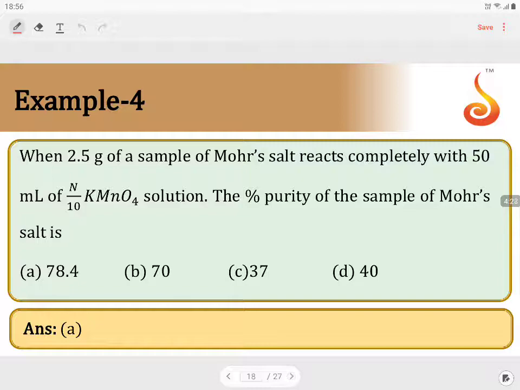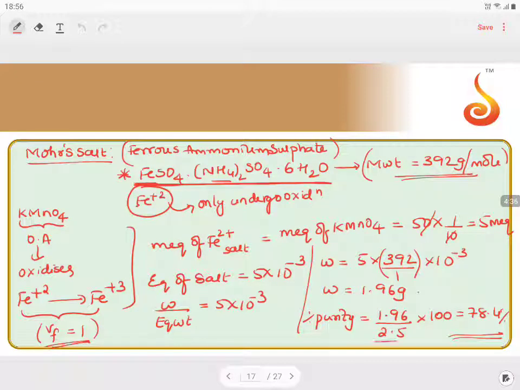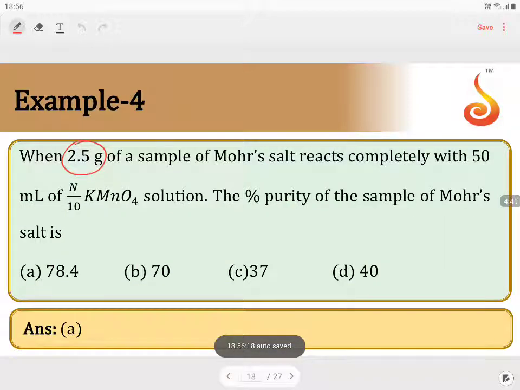It has been given that 2.5 grams is the impure sample, but we got 1.96. So taking 1.96 divided by 2.5 into 100, we get 78.4%, which is in option A. So the answer is option A.